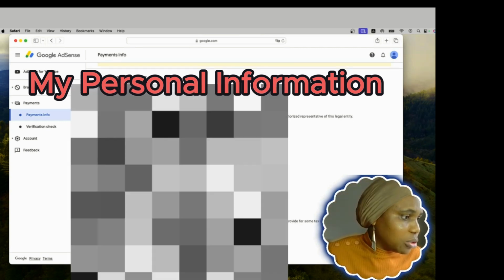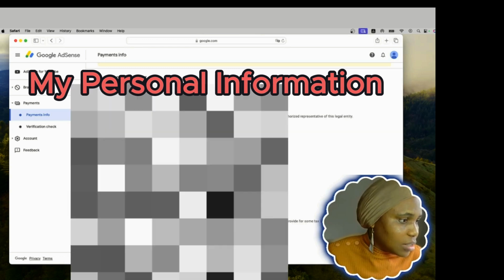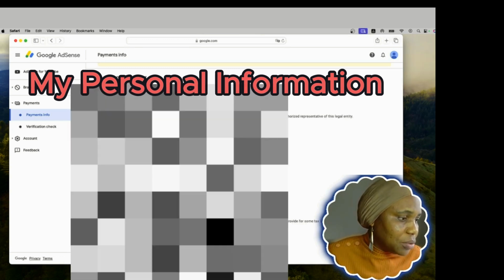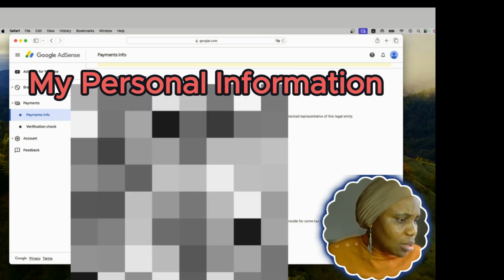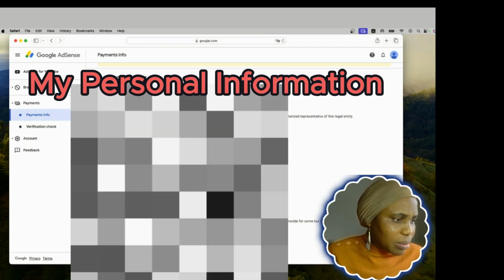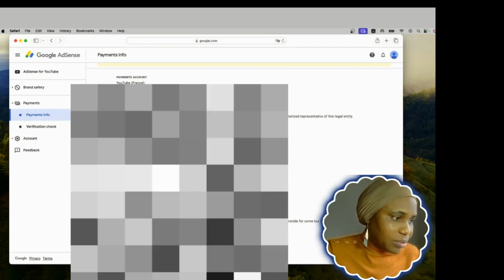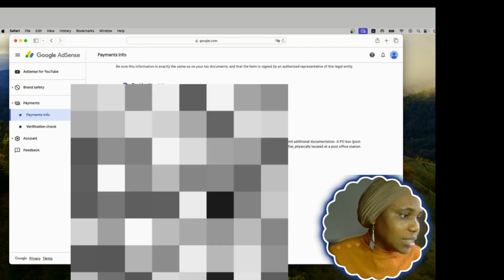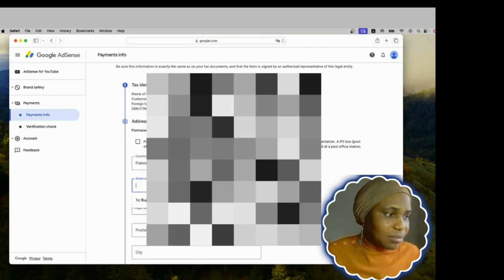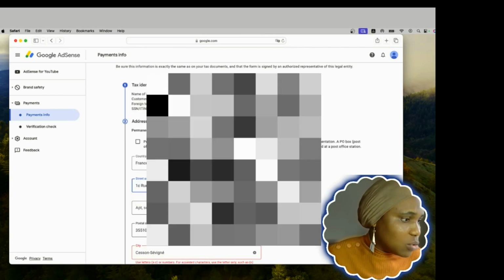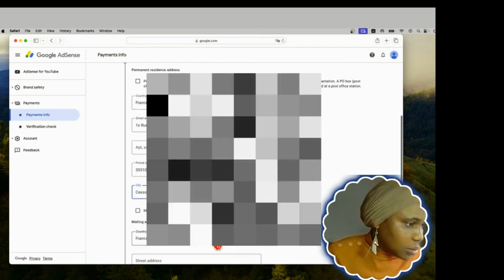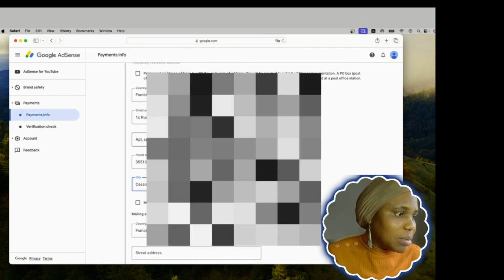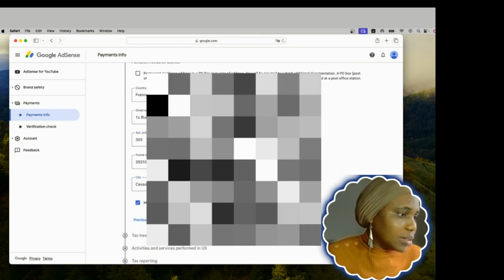This one is optional. The second one is optional. And here, the country of my residence. I'm a Nigerian living in France. I scroll down. Okay. So they ask for my tax information and I have it. I put my tax information of France. Then I click next. So my address in France, I will put everything there. So it's the same thing as my mailing address. Next, so I click on next.